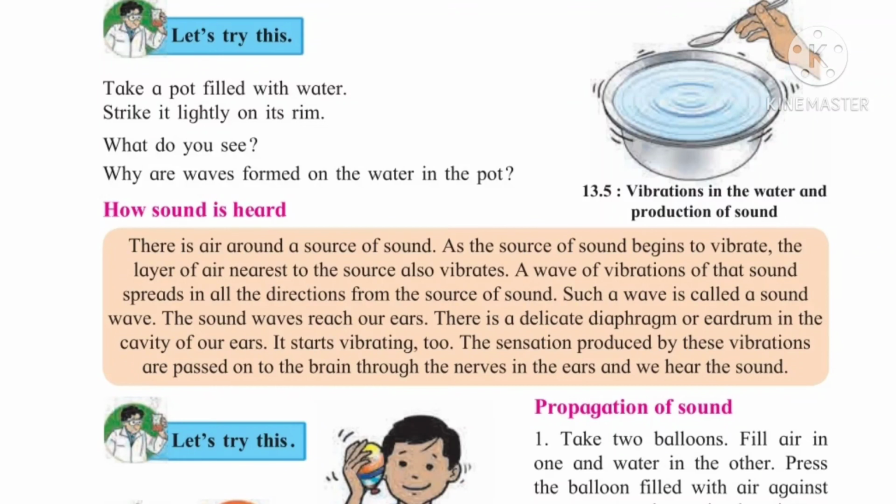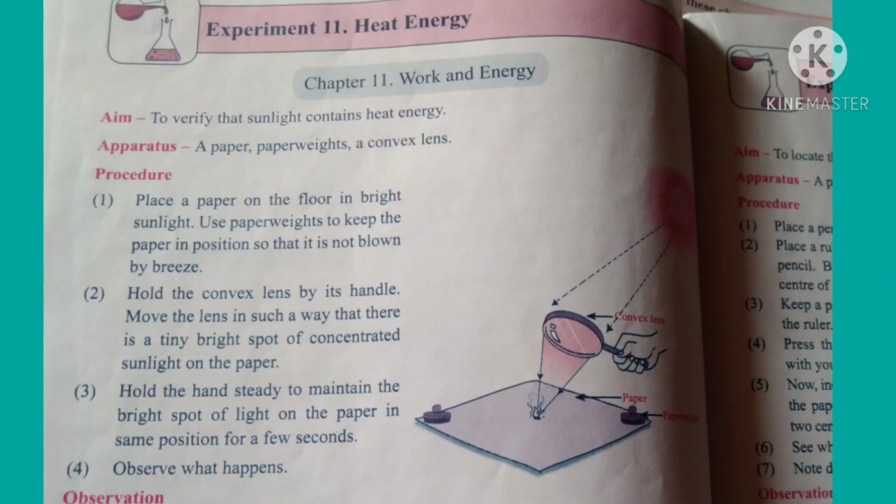First read out the lesson properly. Write down the new words in your CW and complete your CW. In the last period I gave one experiment for completion. Now today also you have to complete the next experiment that I will show now. Today you have to complete experiment number 11, that is heat energy. In the last period I said to complete experiment number 9. Now today you have to complete experiment number 11. Understood everyone? So write it properly, complete your CW as well as journal. Okay, thank you.